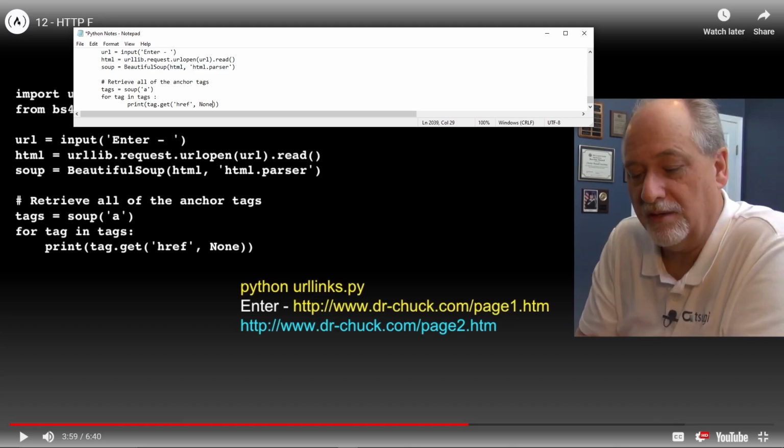Right? I don't know what that is. Print tag.get. We'd have to look at the get thing. Beautiful Soup HTML. So we would say soup at A. Soup at A. Does that mean that's only the HTML and it's not the HTML part? Yeah, I guess so.